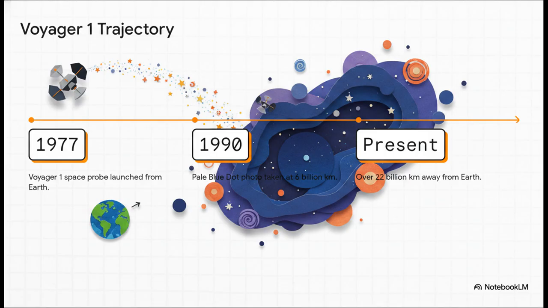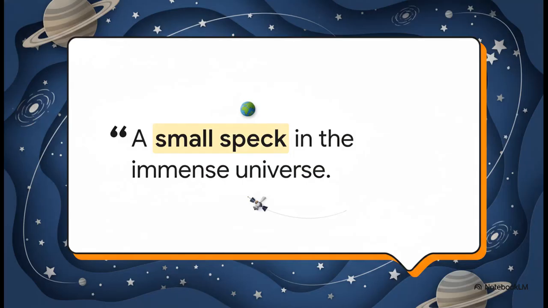I mean, think about that. It is a silent wanderer that has been traveling out there for over 4 decades. And despite the overwhelming vastness of the coordinates we're charting today, it's pretty humbling to remember that our entire history is localized entirely to one fragile little sphere. Back in 1990, at astronomer Carl Sagan's suggestion, Voyager 1 turned around at a distance of 6 billion kilometers and snapped a photo. Earth was just this tiny, faint dot suspended in the black void. Sagan famously called it a small speck in the immense universe. It's a sharp reminder for all of us pilots to cherish and preserve our only home base.